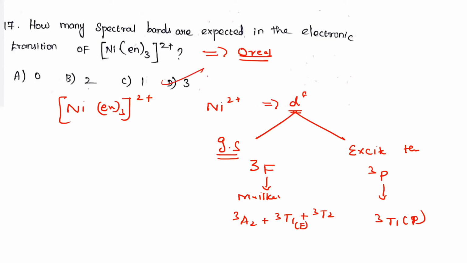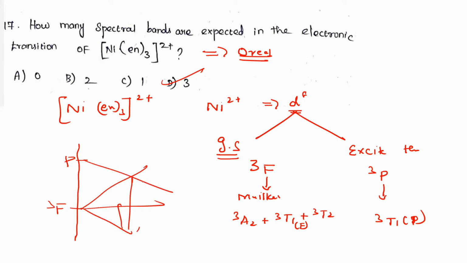The answer is that 3 are possible. Listen, we have to draw it like this: this is the F term, this is the P term. You can write this as 1, 2, 3. Then 1, 2 and 3 lines are possible. How many lines are possible? There are 3 lines possible for this d8 configuration. Option D is correct.